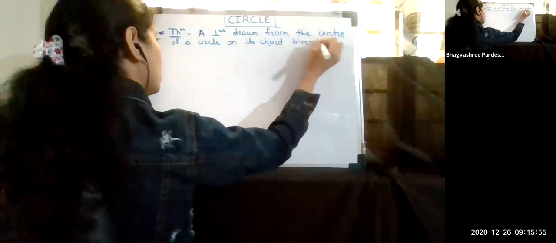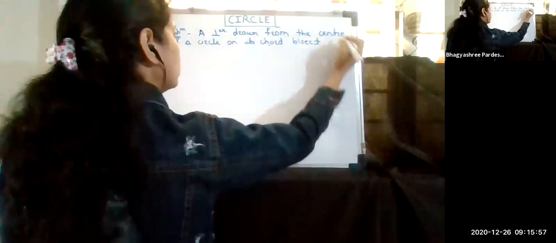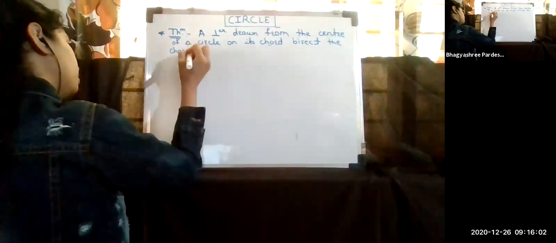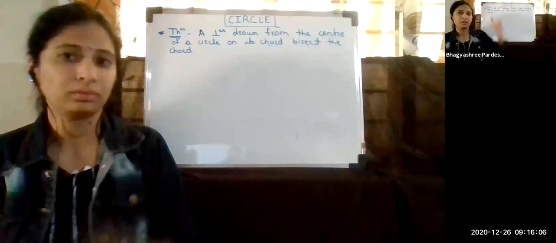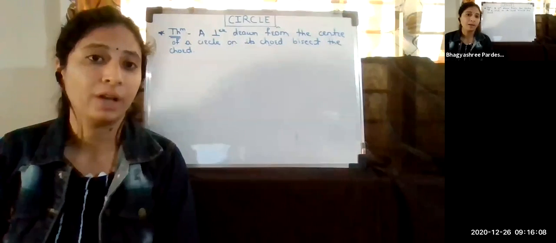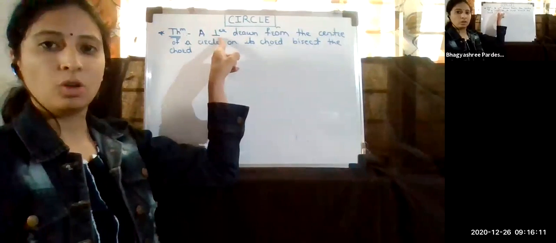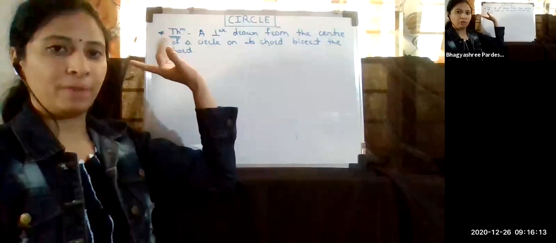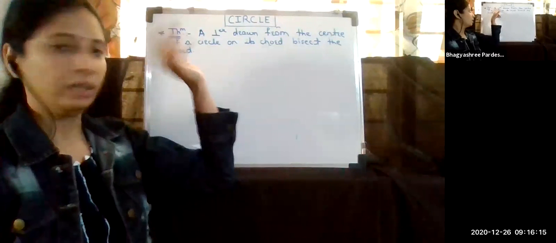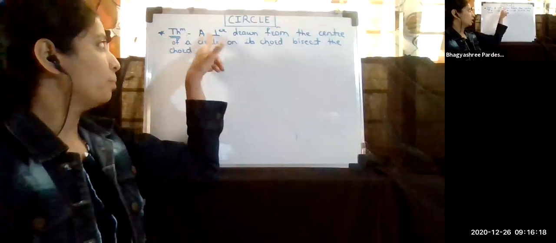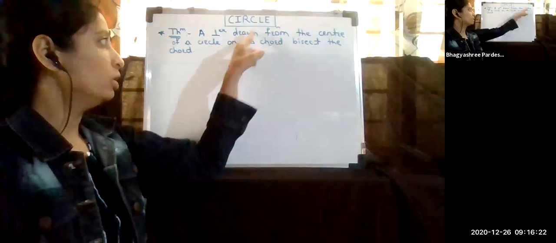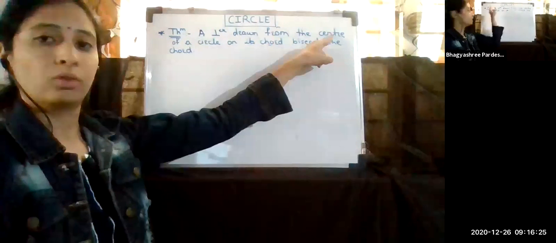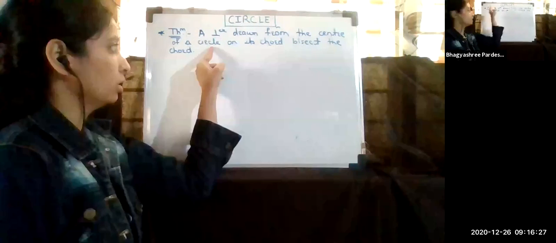Along with me, start to solve in your notebook also. Okay, so just look at this. What is here? A perpendicular. This symbol is for the perpendicular. A perpendicular drawn from the center. From the center. Whose center? Center of a circle on its chord, bisect the chord.